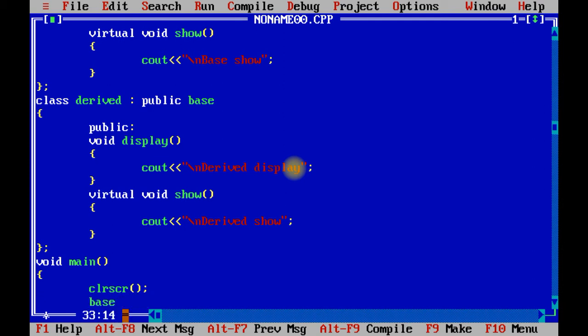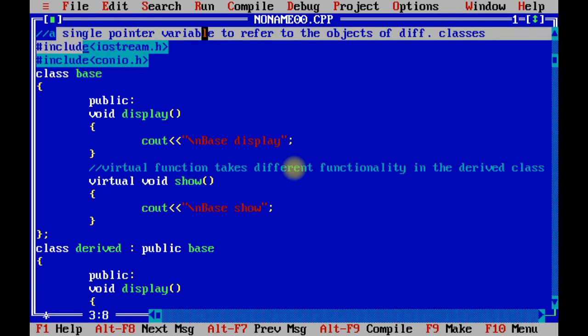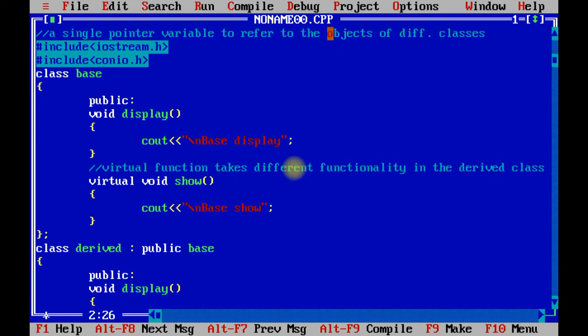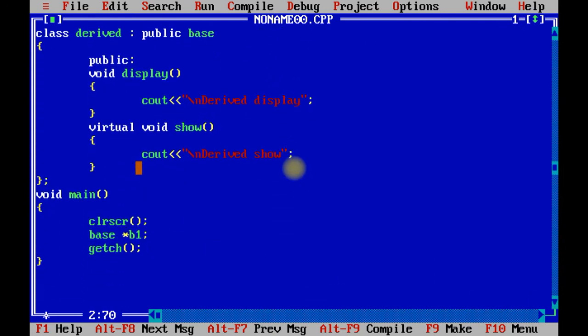we are going to create a pointer object of the base class, because, as the comment line says, we need to take a single pointer variable through which we can call objects of different classes. So over here we have two classes, one called the base class and another called the derived class. Now I have created the pointer object of the base class. Now Base B, that is a simple variable, B1 equals address of B. This we have already done in our previous video.